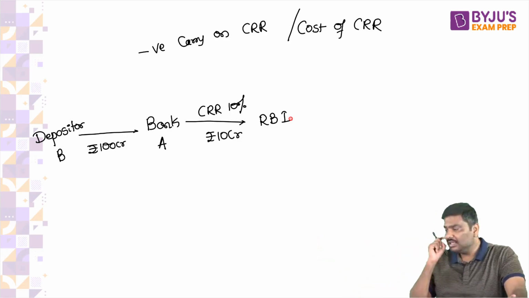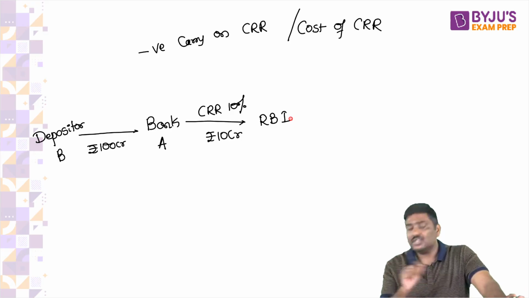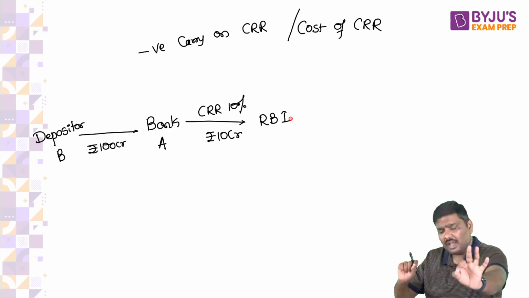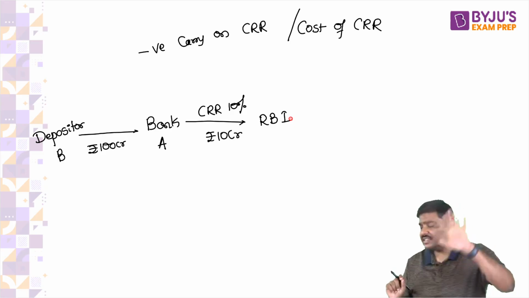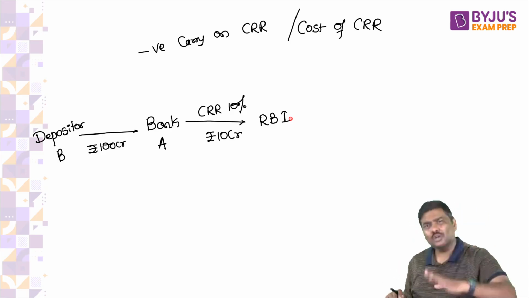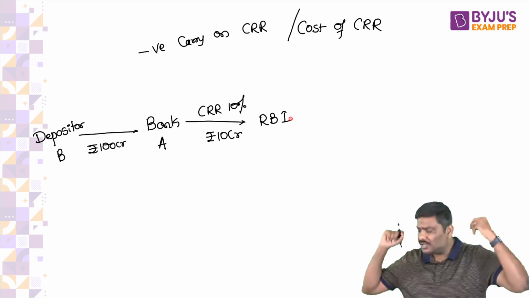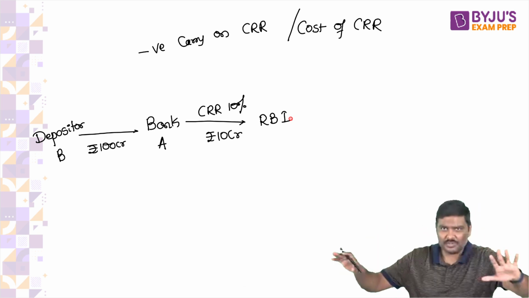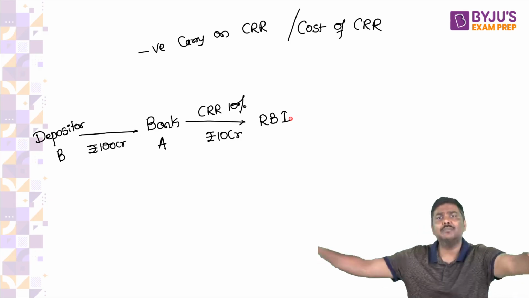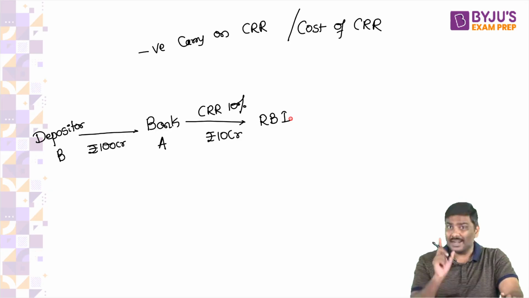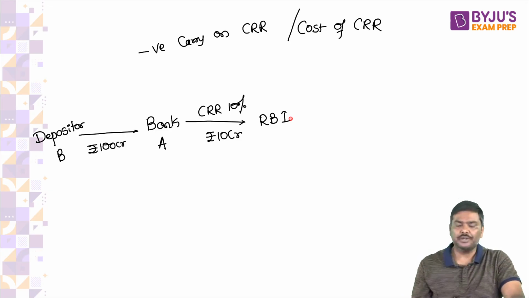I'll repeat it: RBI does not pay any interest. RBI will not pay even a single rupee as interest on this CRR. You can keep 10 crore under CRR, 100 crore, or 10,000 crore in the form of CRR. No interest shall be paid by RBI. But understand this carefully, have a look at the next point.